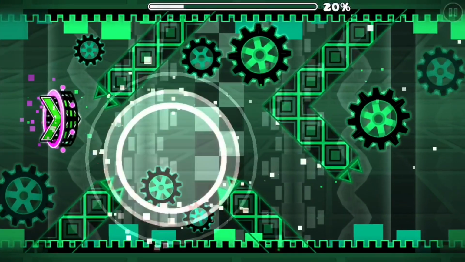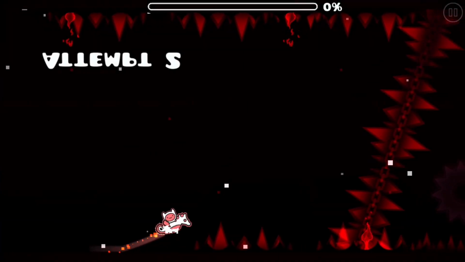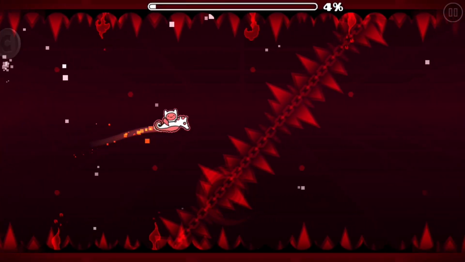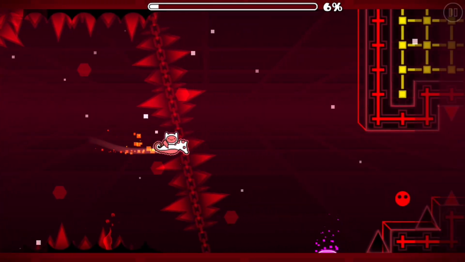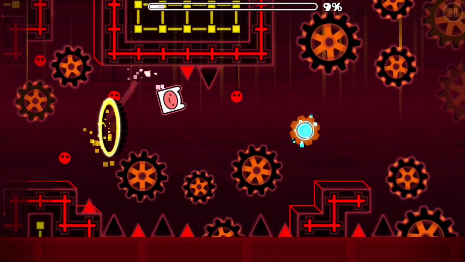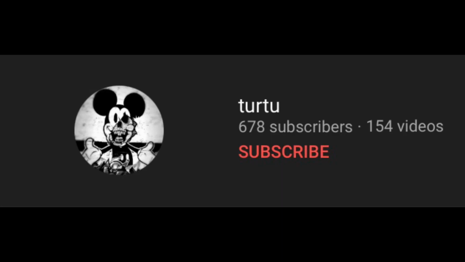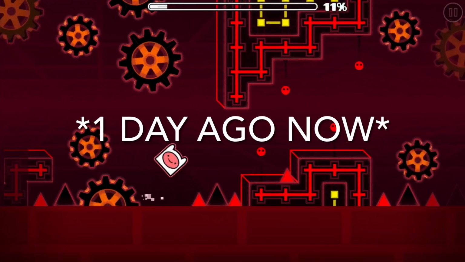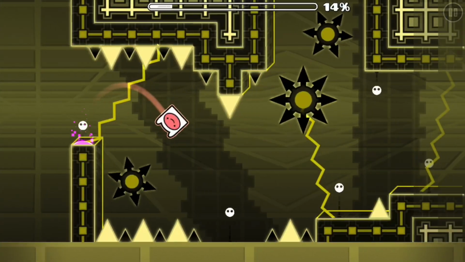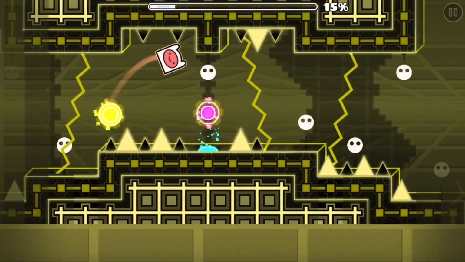It was unknown for a very long time whether or not SGT Turtu was actually alive or dead, as since he has a green username, it wasn't possible to send an in-game message, and even if we could, Arctic Island is a very obscure level. Thankfully though, it has been proven that Turtu is in fact alive. By searching SGT Turtu on YouTube, we get a result of a YouTube channel called Turtu, which uploads non-Geometry Dash content. This channel has uploaded videos as recent as 3 weeks ago, and although we cannot confirm the channel's validity just based off of names, here's a comment left by this channel on the oldest existing video of Arctic Island 5 years ago. With this, we can safely confirm that Turtu is alive and well.